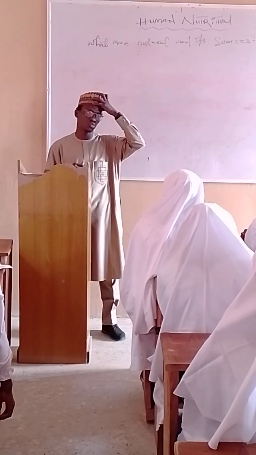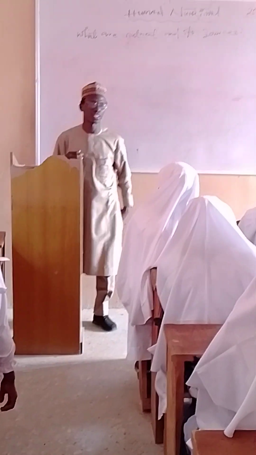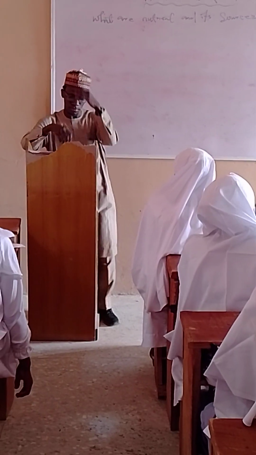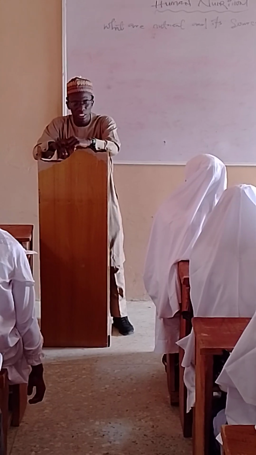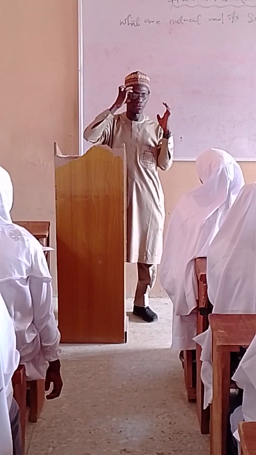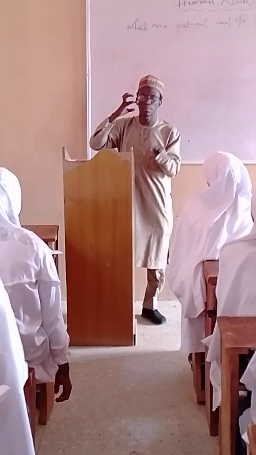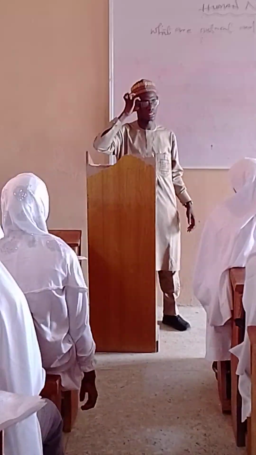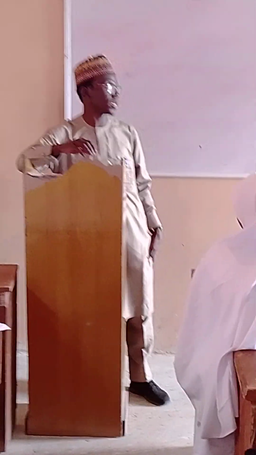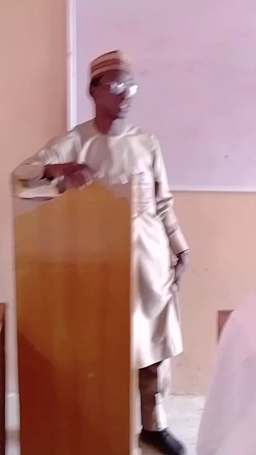So I would like to tell you some of the functions of those vitamins I just mentioned. Vitamin A is important in vision. When we say vision, that's for the retina, the part of the eye that is responsible for seeing. It also helps in growth and development, especially for children.